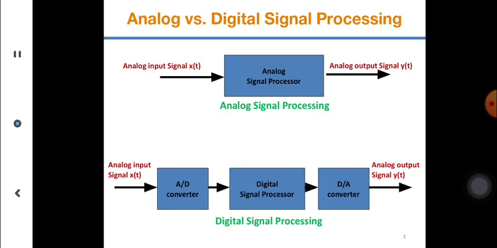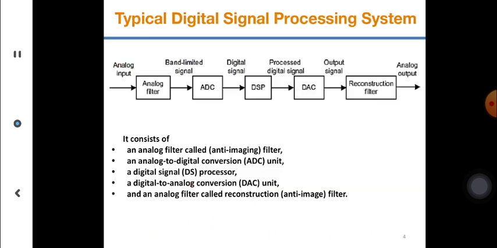So talking about analog versus digital signal processing, in analog signal processing you have an analog signal input and an analog signal output. But when you look at digital signal processing, you capture an analog signal, which is a function of time because it is a continuous signal. Then you convert from analog to digital, you get a discrete time signal, and you process the discrete time signal. After the processing, you get back to an analog signal by converting digital to analog, and ultimately you get back your analog output.